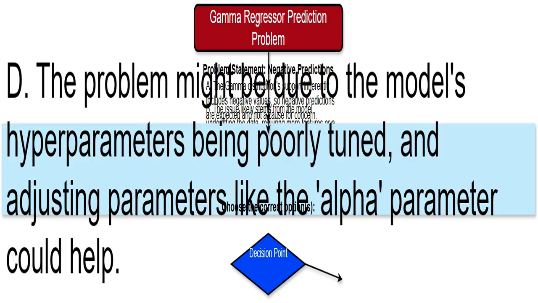This points out that the model's settings, hyperparameters, might be wrong. The alpha parameter is mentioned. It controls the shape of the gamma distribution. If alpha is set incorrectly, it could lead to negative predictions. Tuning these settings through methods like grid search or cross-validation can help find the best setting for the model.